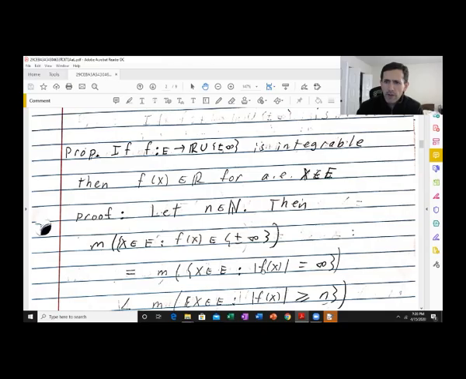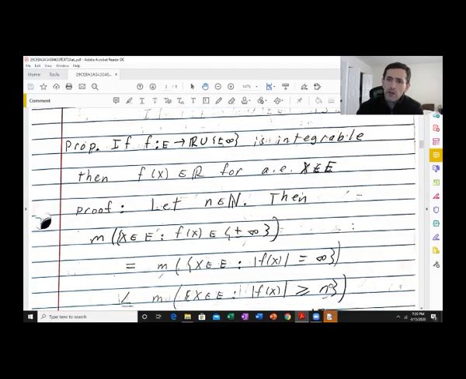Well, if absolute value of f of x is infinity, infinity is certainly bigger or equal to n for every n. So this set of all x where absolute value of f of x is infinity is a subset of the set of all x in E where absolute value of f of x is bigger or equal to n.